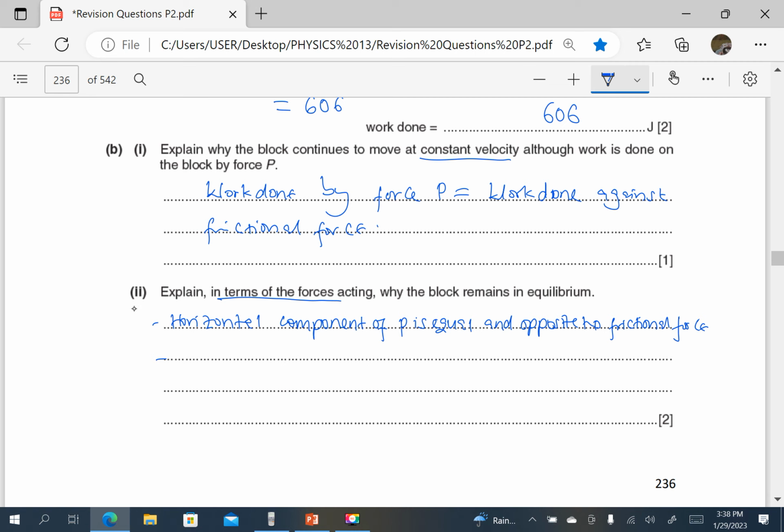That's number one. Number two, the vertical component of P plus the normal reaction force is equal and opposite to the weight.